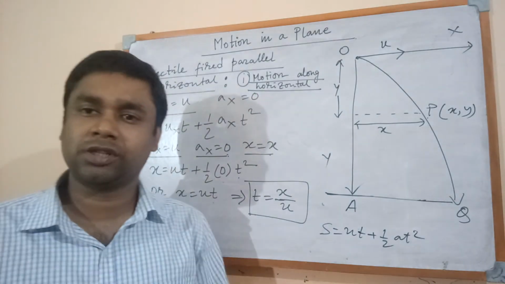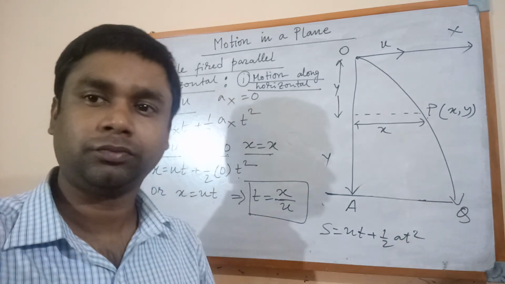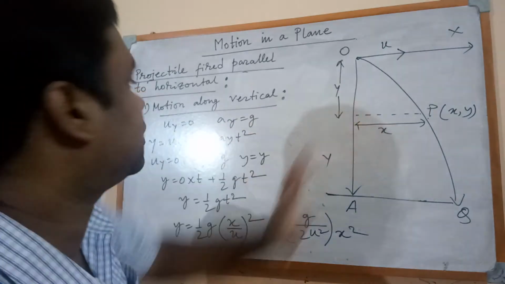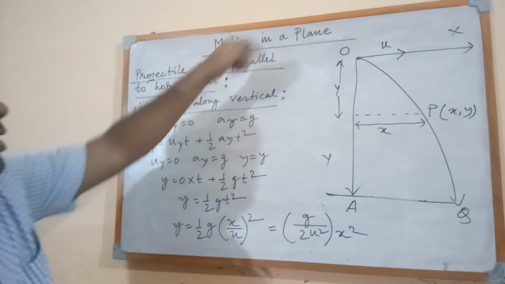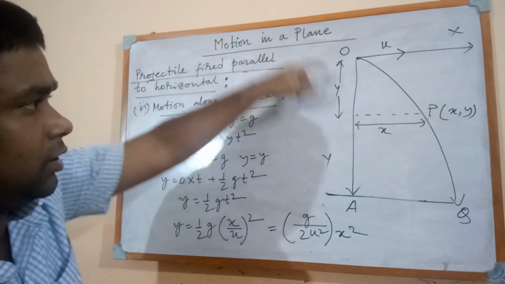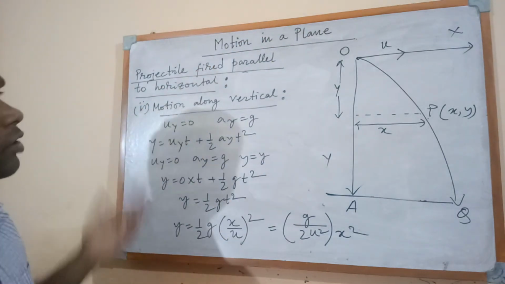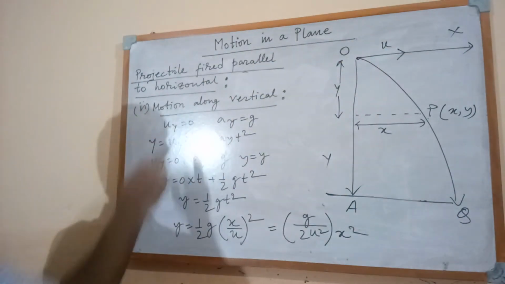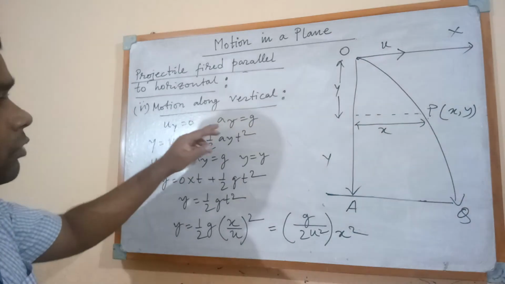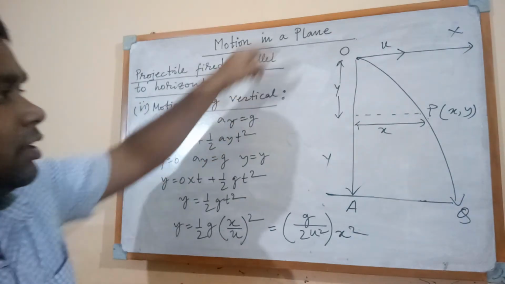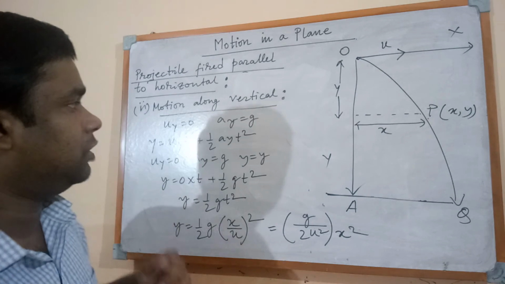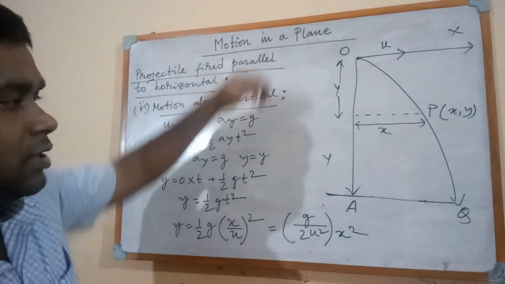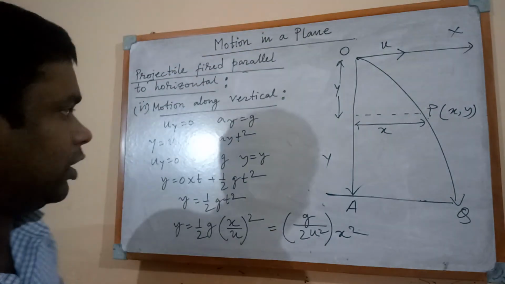Now we have to discuss the vertical part. Now see the vertical motion component of the projectile motion. In this case, uy, that is the y component of initial velocity, is 0, because we know that the direction of initial velocity is along the x-axis. So we are taking uy equal to 0, and the vertical component of acceleration is g, that is ay equal to g. We know that the acceleration due to gravity acts vertically downward.